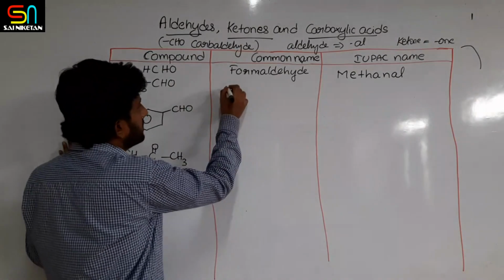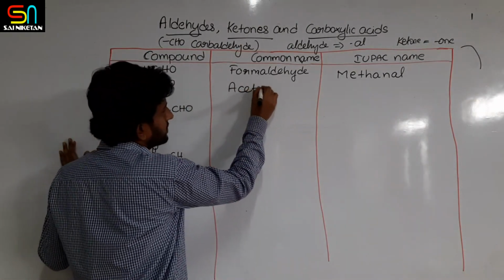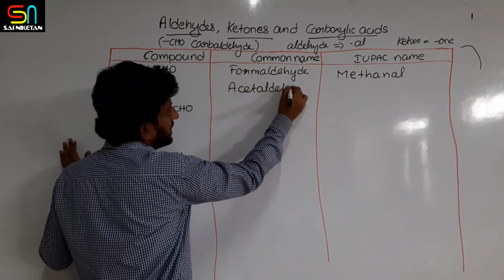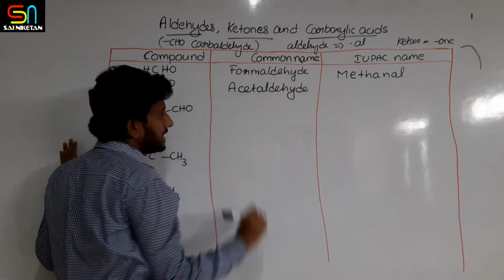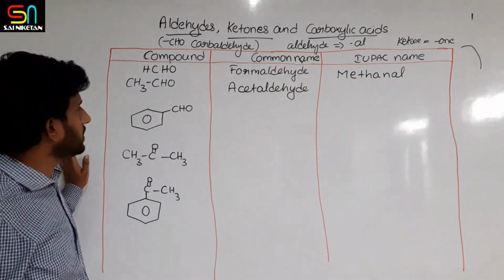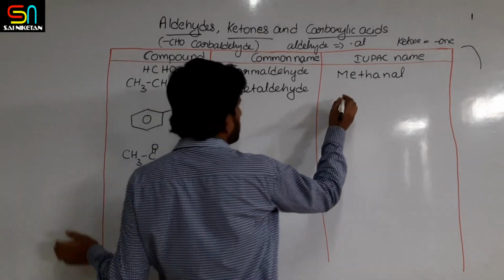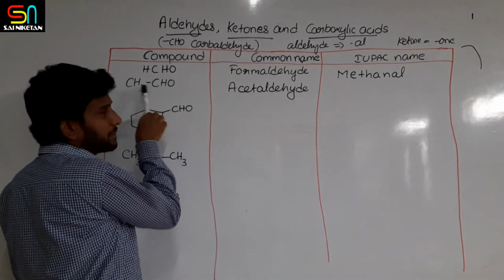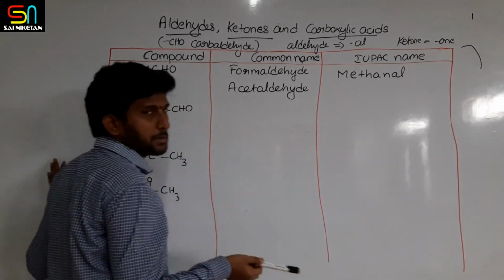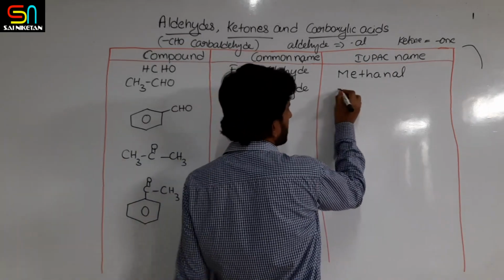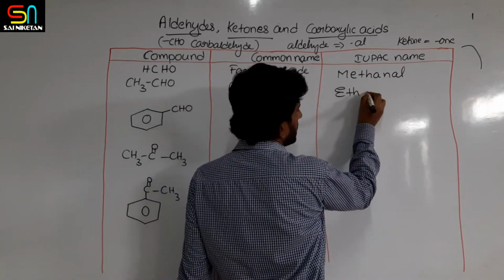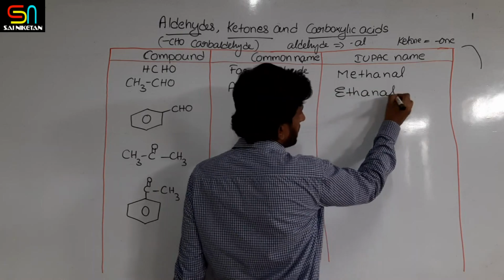So the common name becomes acetaldehyde. And the IUPAC name: it is a 2-carbon compound, 1, 2. 2-carbon means ethane. From the word ethane you remove E and add AL.